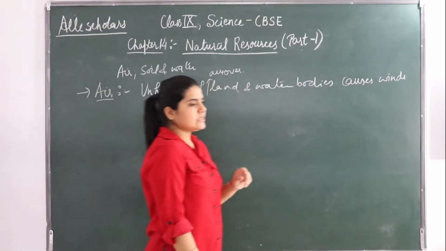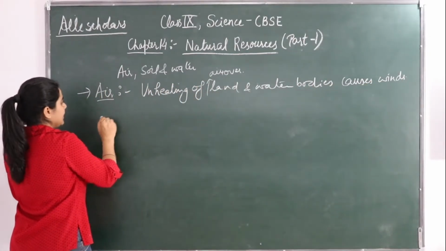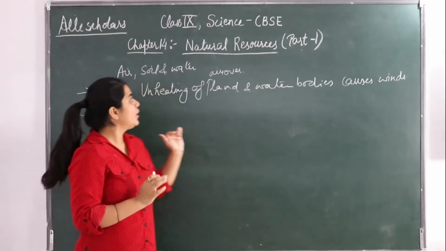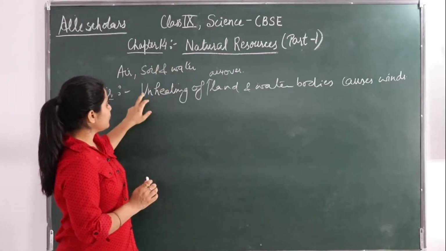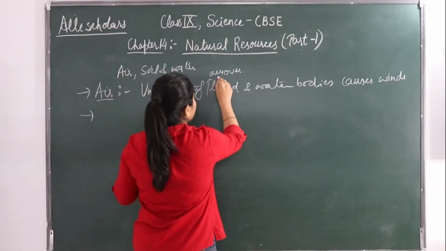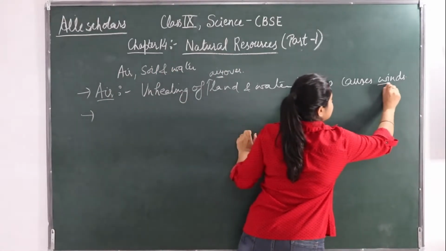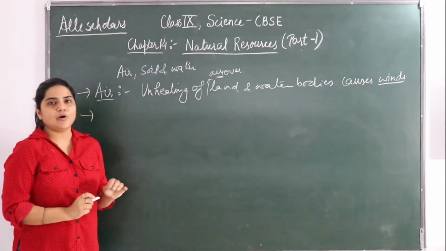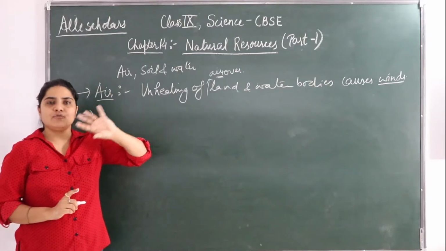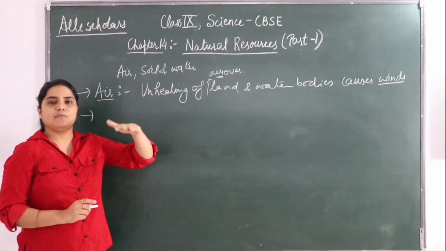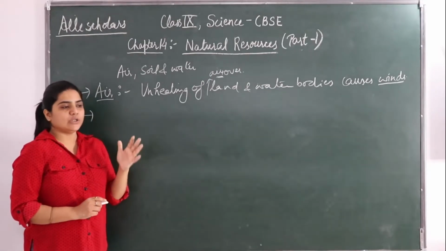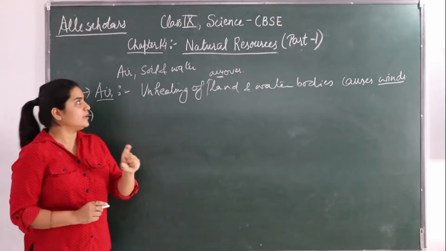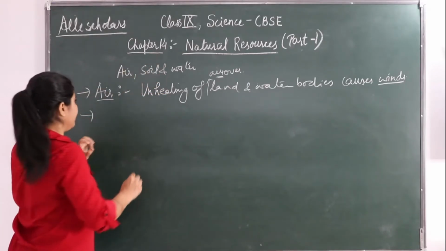Fine, that is going to cause winds. The second thing, if you see, we talk about water. From air we have got winds. Now let's see what we get from water. If we talk about water, the evaporation of water from the water bodies takes place, and what does it give? It gives rain. So water gives rain.